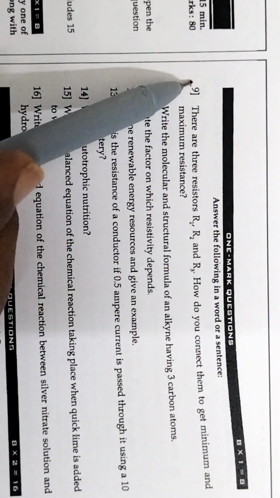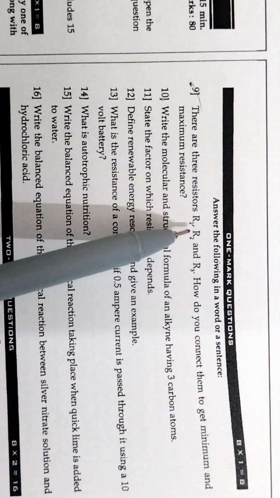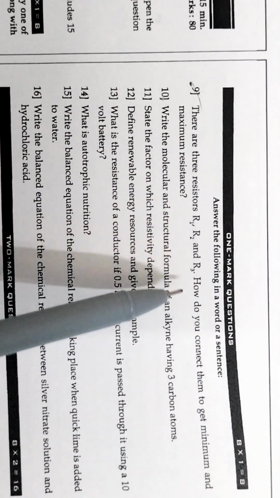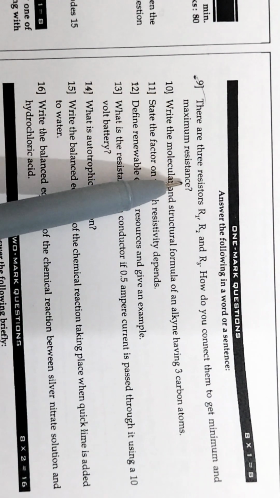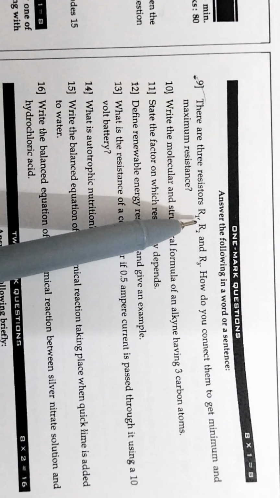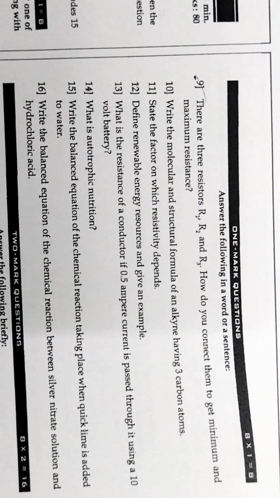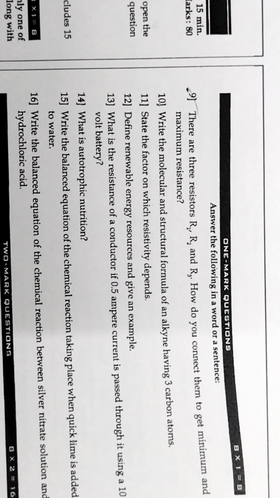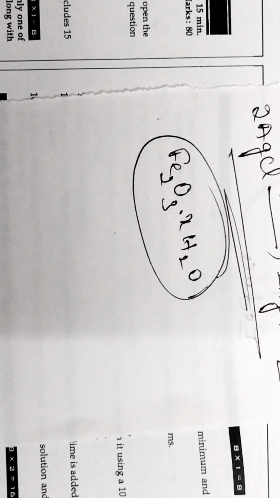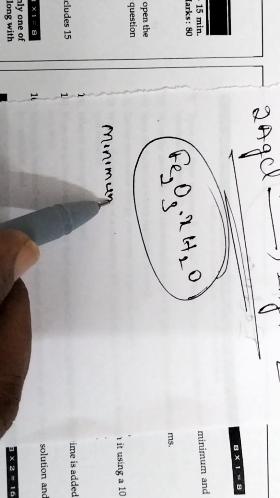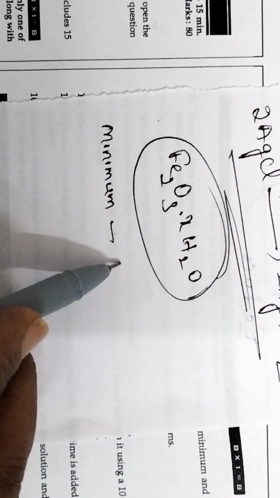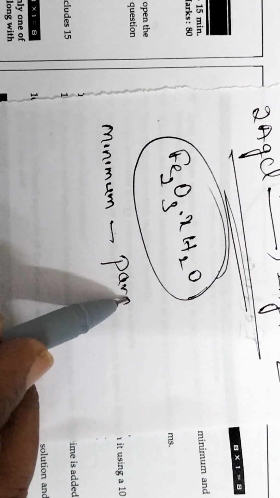The next question is, there are 3 resistors R1, R2 and R3. How do you connect them to get minimum and maximum resistance? To get minimum resistance, all the 3 resistors are connected in parallel.